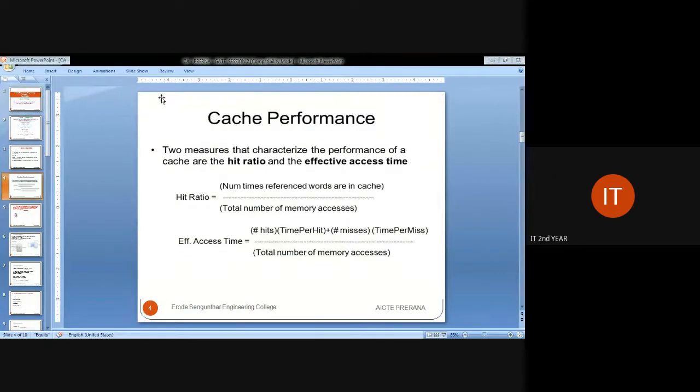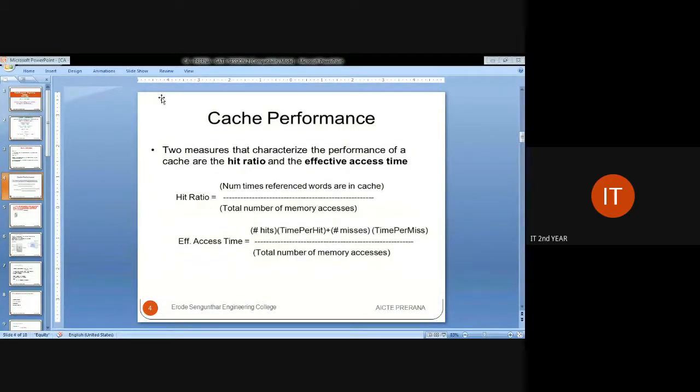Hit ratio is the ratio between the number of times referenced words are in the cache and the total number of memory accesses. If you divide the number of word references found in the cache by the total number of memory accesses, that is the hit ratio.